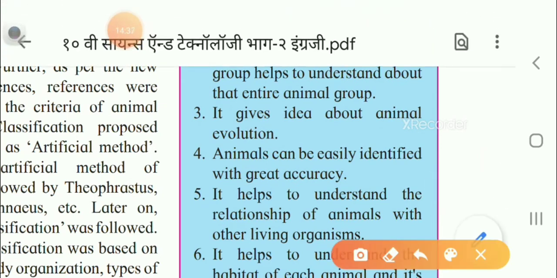Third, it gives an idea about animal evolution, that means how they evolved. Fourth, animals can be easily identified with great accuracy.